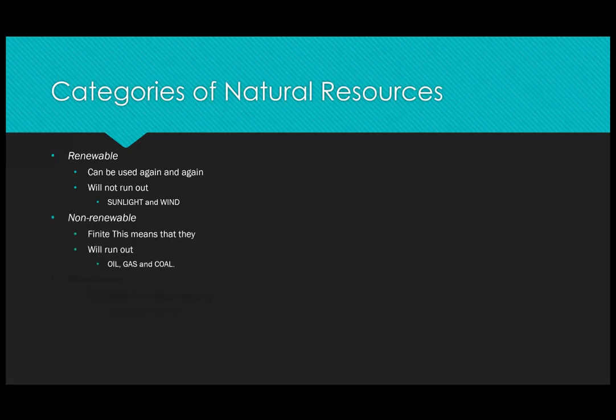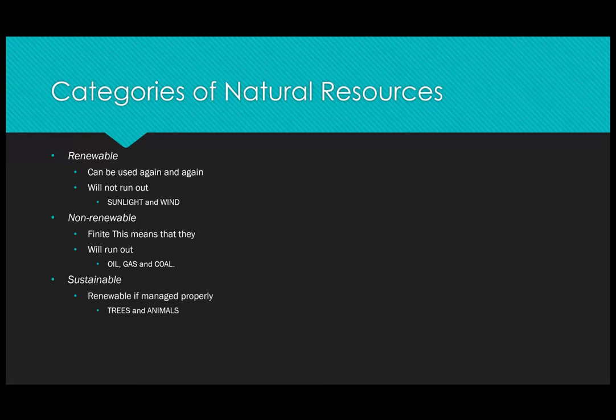Non-renewable is sources that are finite, which simply means they will run out. Okay, at some point, they will run out. They're good for now, but they're not going to last forever. Examples of these could be considered oil, okay, natural gas, coal as well. These things are coming out of the ground for the most part, that we have a certain amount of, but over time we are going to run out. They're not going to last forever.